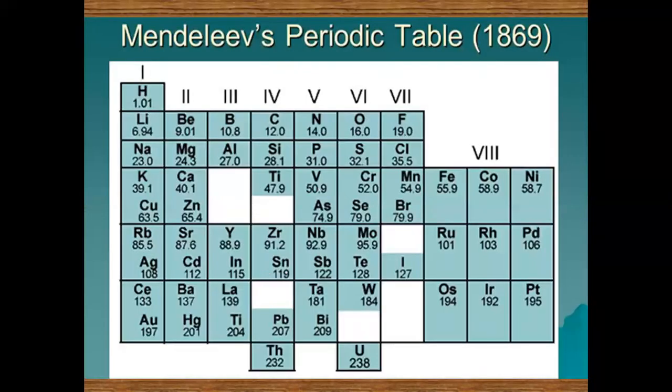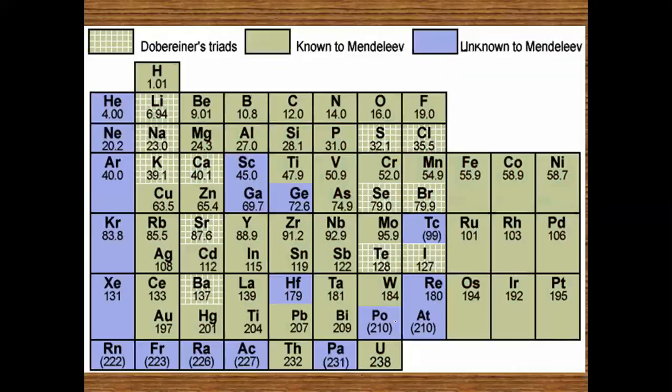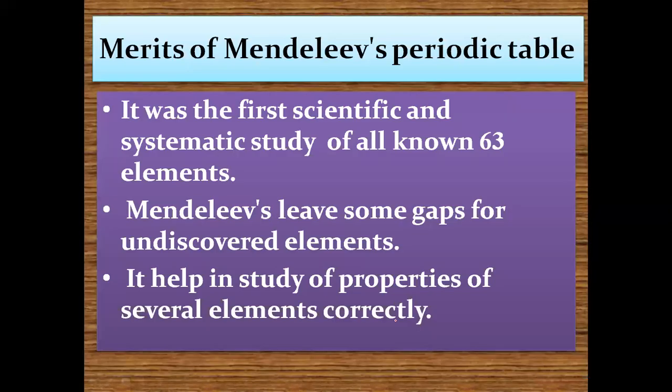Okay, this is also Mendeleev's periodic table. You can see some space gaps. Now we'll discuss the merits of Mendeleev's periodic table. What are the advantages of Mendeleev's periodic table?